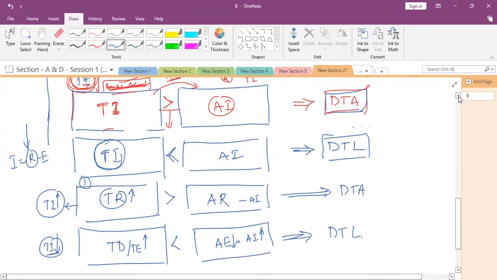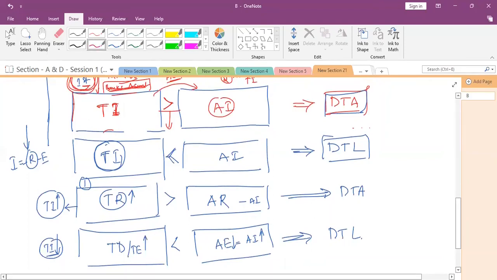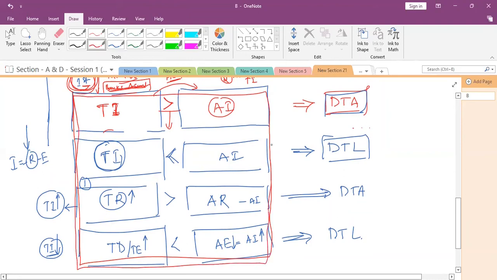So in examination, these 4 cases will be given to you, and you will be asked to find out whether it is a deferred tax asset or deferred tax liability. The funda is, you need to remember this point, and automatically the answer will come to your mind. If taxable income is greater than the accounting income, that is considered as deferred tax asset.